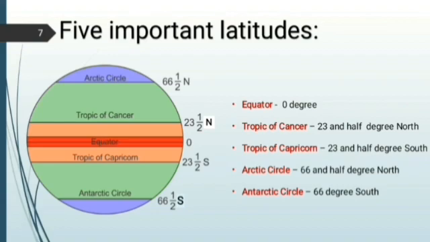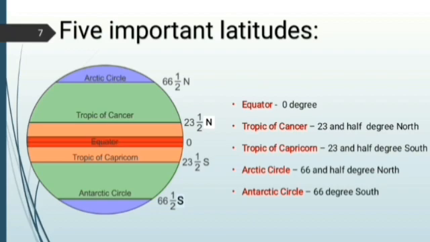Now let us learn about 5 important latitudes. These 5 important latitudes are very useful in locating a place on the globe. These 5 important latitudes are given different names. Already we learnt in the previous topic about the equator. The equator divides the earth into 2 hemispheres. The equator is shown as 0 degree.